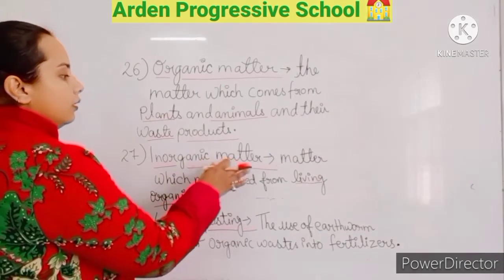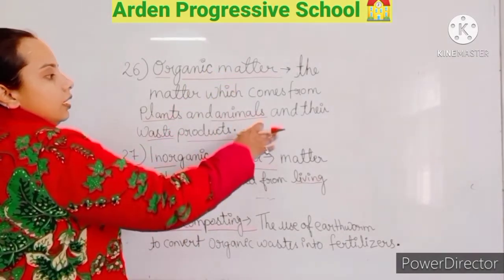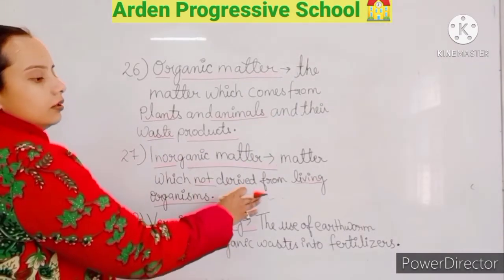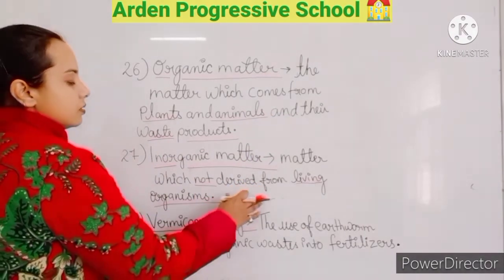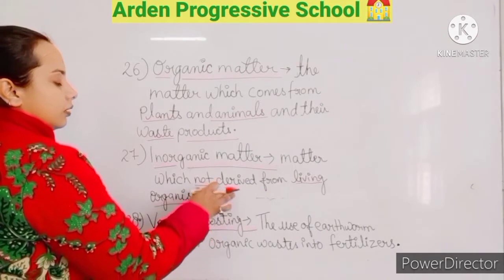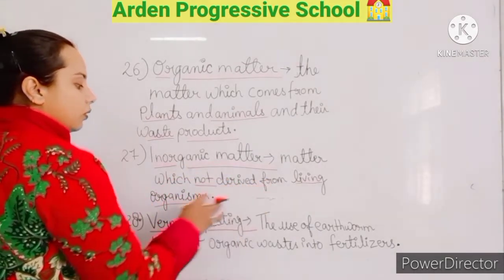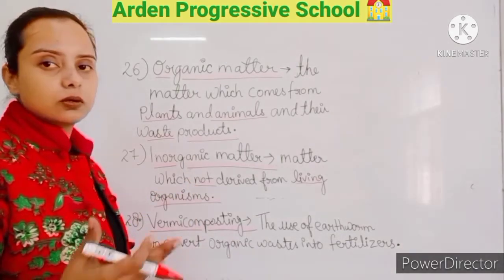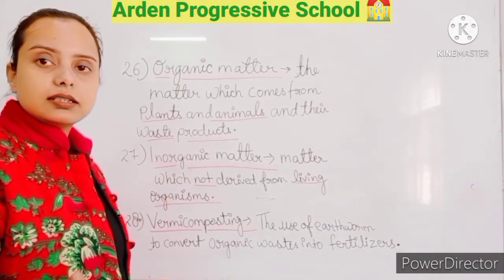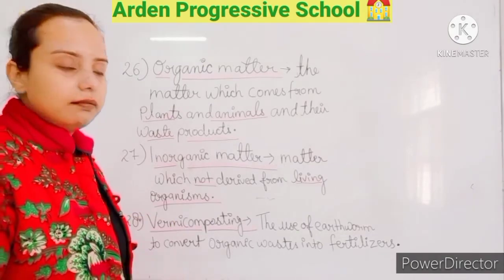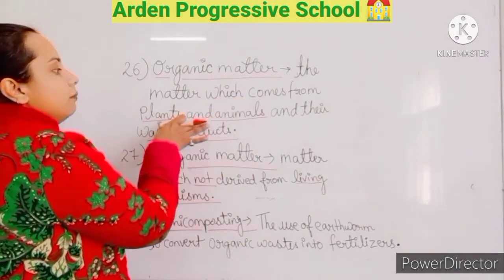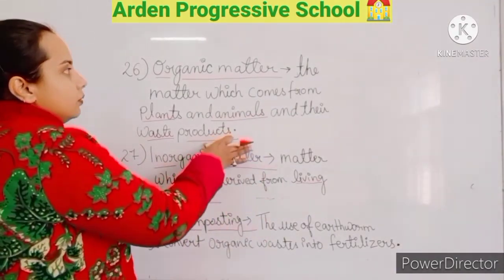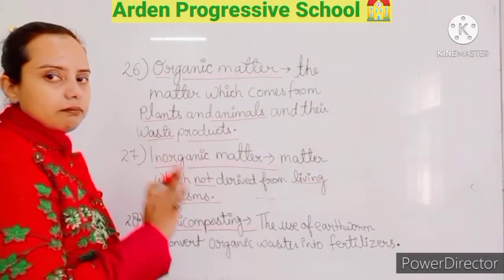So these are inorganic matter. The organic matter are carbon based compounds and these are not carbon based compounds. Inorganic matters are those which are not living organisms. So rocks, metals, these are non-living things. Organic are the plants and animals and their waste products.